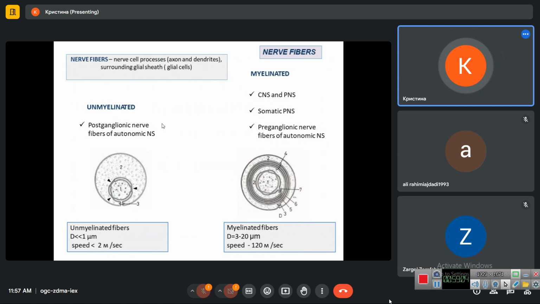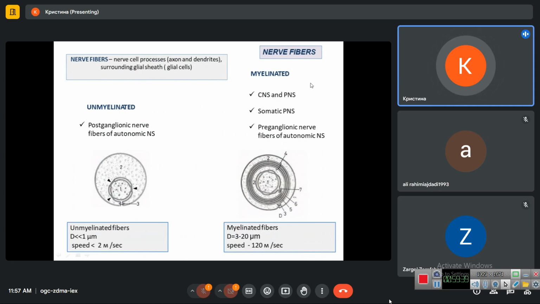These fibers are the axons of the efferent neurons which innervate some tissues in our organs, such as smooth muscle tissue in the stomach and intestines, or glandular cells, the glands which produce some substances. We do not need very high speed of innervation of such tissues. So we do not need these fibers to be myelinated.